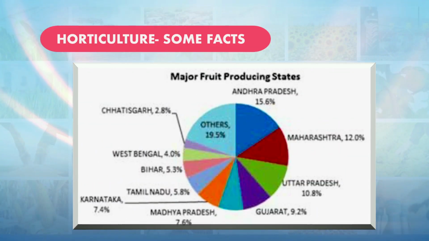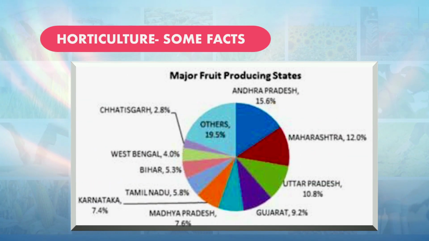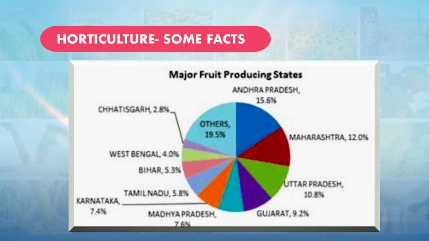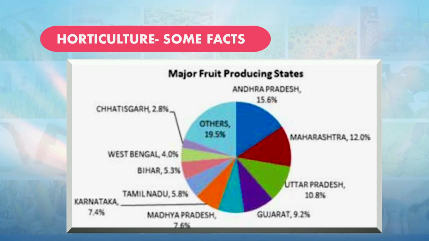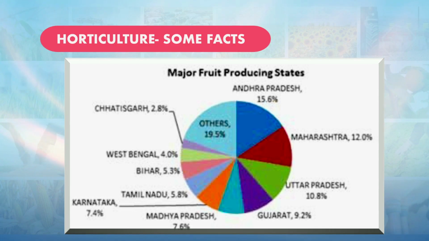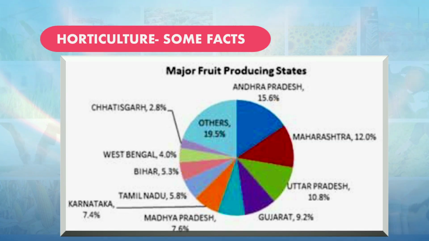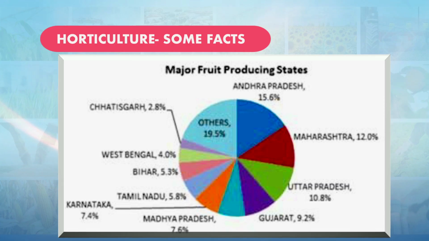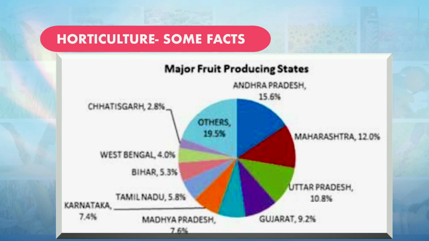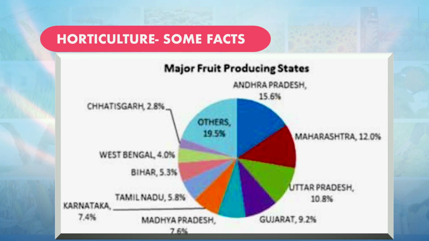In case of fruit production, Andhra Pradesh is the largest producer in the country, contributing around 15.6%. Then Maharashtra contributes 12%, and Uttar Pradesh 10.8%, followed by Gujarat, Madhya Pradesh, Karnataka, Tamil Nadu, Bihar, West Bengal and Chhattisgarh. These are the major fruit producing states in the country.